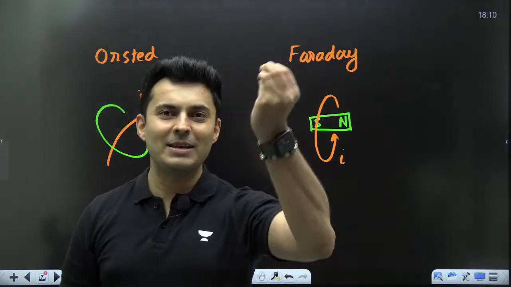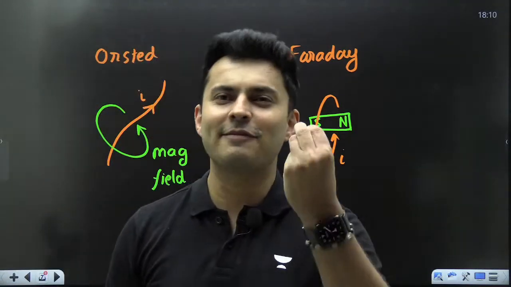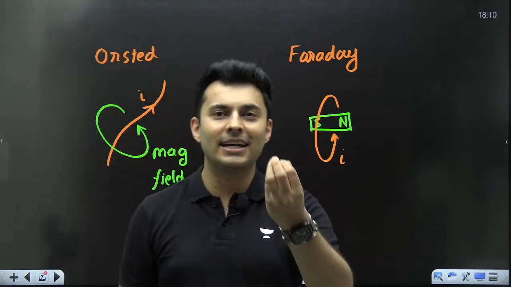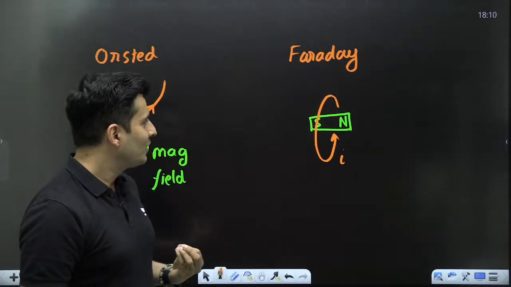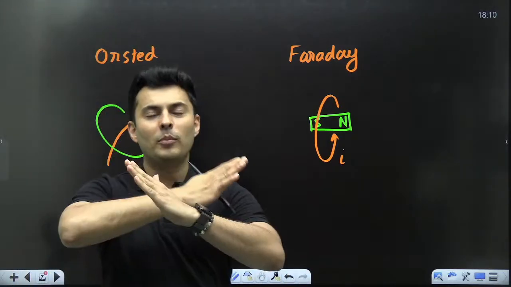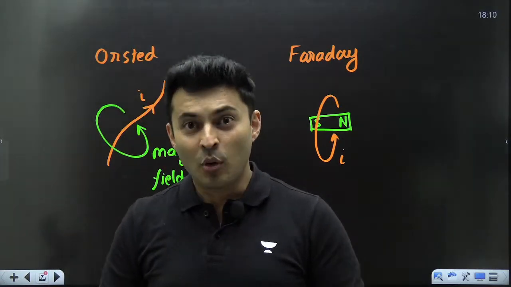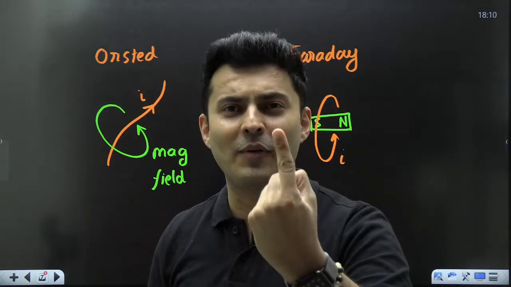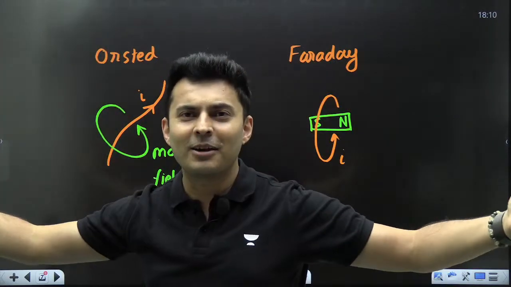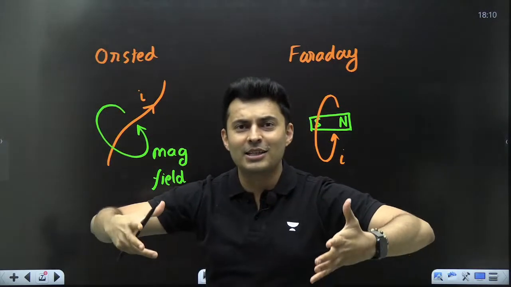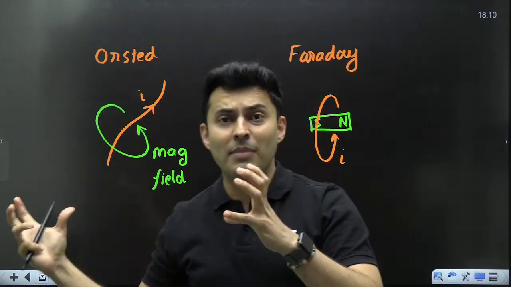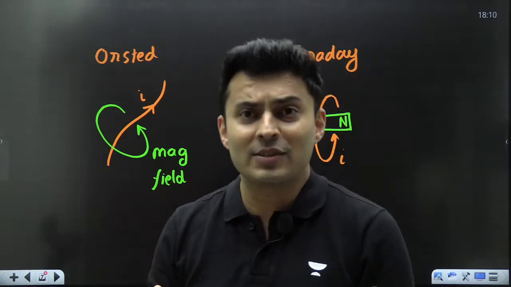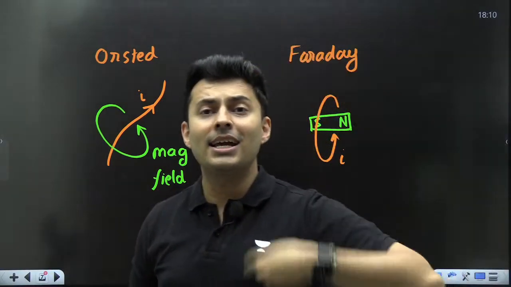So he performed many experiments, and he finally discovered what creates electricity. Did you understand? It is exactly opposite of Oersted. Oersted discovered that current carrying wires produce a magnetic field around them. What Faraday discovered was, when you take magnets and do certain things with them, then you can create electricity with them. Exactly opposite.